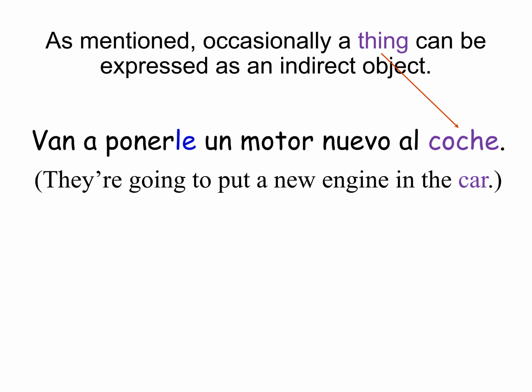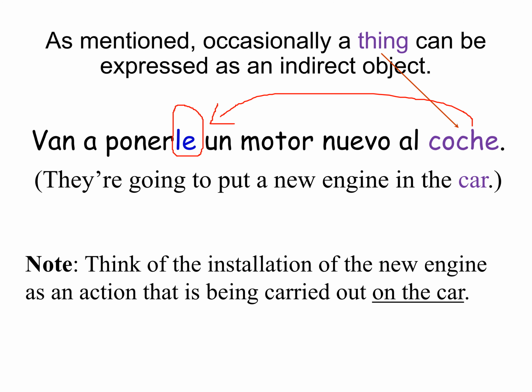And in this case, we're using it, the coche, it's an it, and so that's the third person. We show that with the third person as well, which is le for singular. So think of the installation of the new engine as an action that is being carried out on the car. That's the process. That's how we can use it that way.